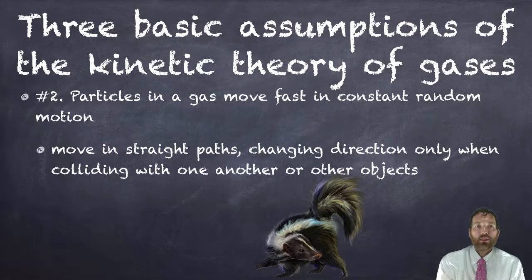The second assumption is that the particles in a gas move fast in constant random motion. They move in straight paths and they change direction only when colliding with another particle or other objects. This is the idea behind how you can smell a skunk from the other side of town. As soon as a skunk releases its spray, the particles that contain the odor are carried in the gas in the air, and they move in relatively straight paths at incredible speeds until they travel in all directions and eventually to your nose where you can pick up the smell of the skunk.